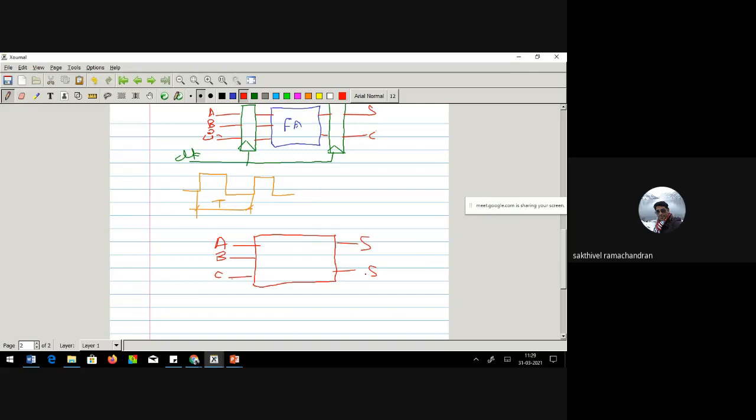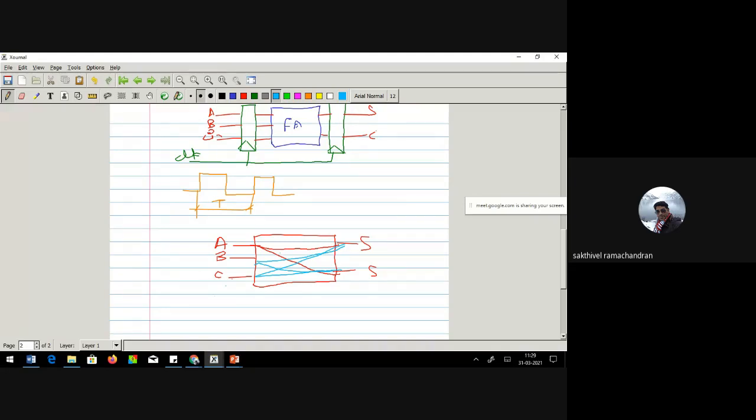But remember, the delay from signal A to the sum, the delay from signal A to the carry, similarly the delay from B to sum, B to carry, C to sum, C to carry will be different. Do you agree with me?